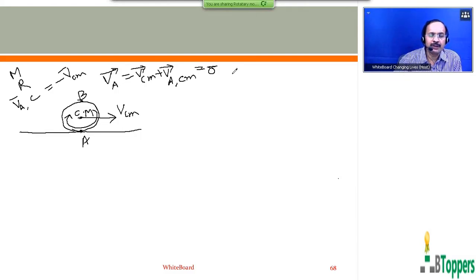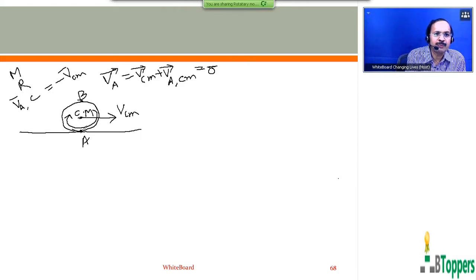So in general, for rolling on a surface without slipping, the relative velocity of the points of the rolling body in contact with the surface, relative to the surface, is zero.